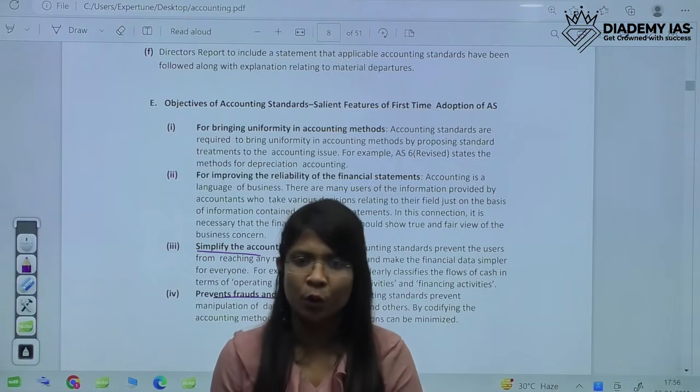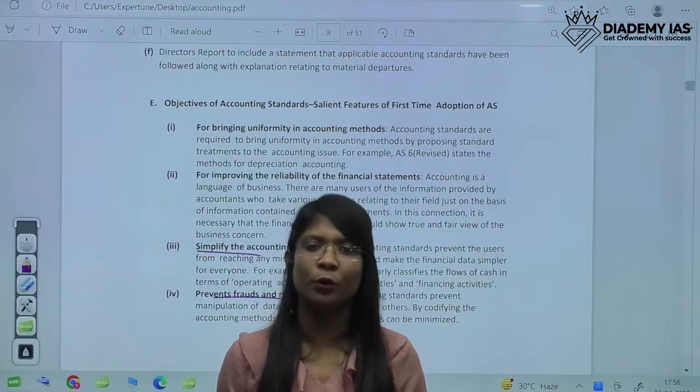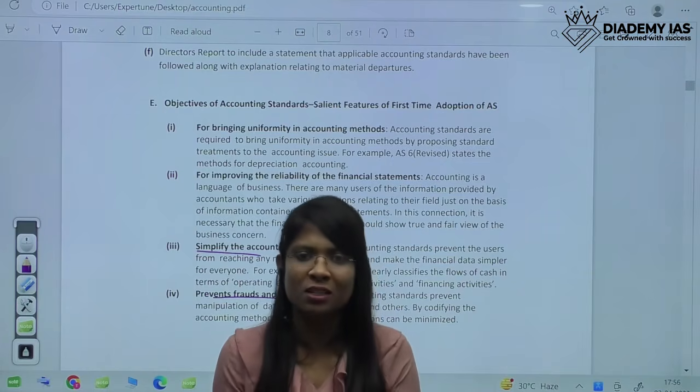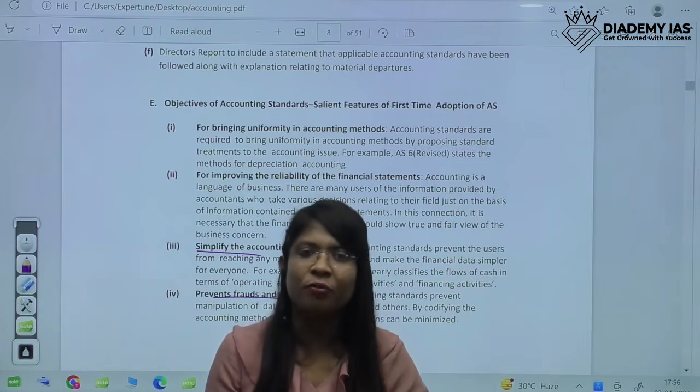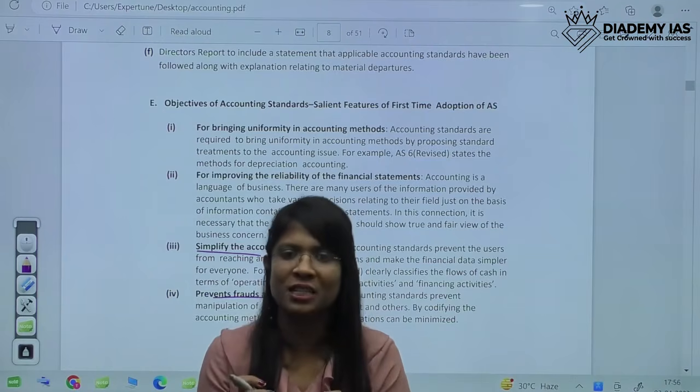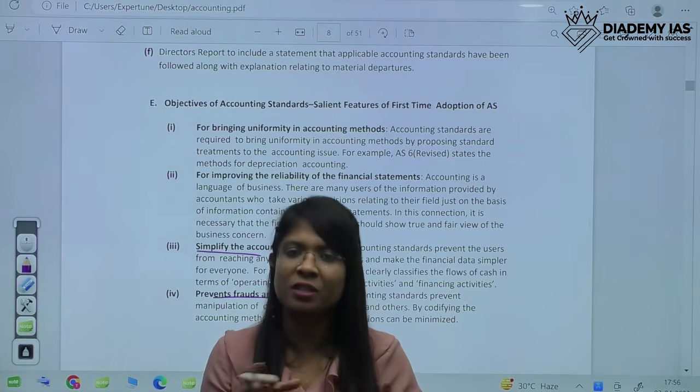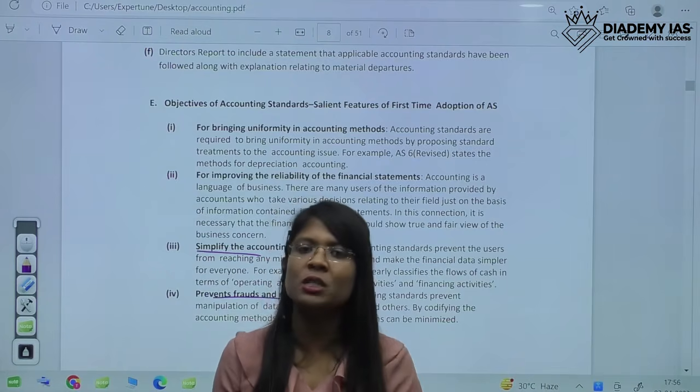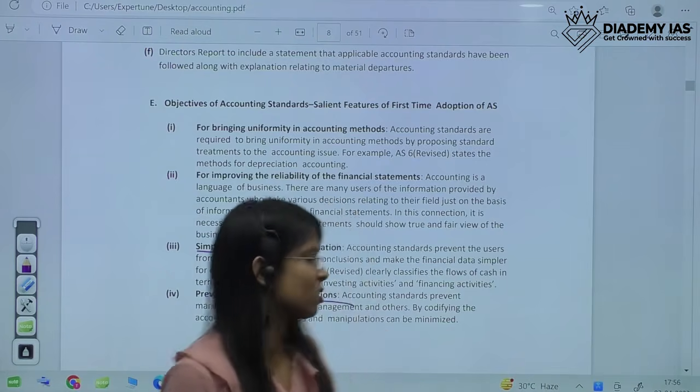If there are no rules, then everyone will do fraud, because there is no rule to get caught. But if there are rules, then fraud could be restricted to some extent. So we need certain rules and regulations, and for those, we have certain accounting standards.